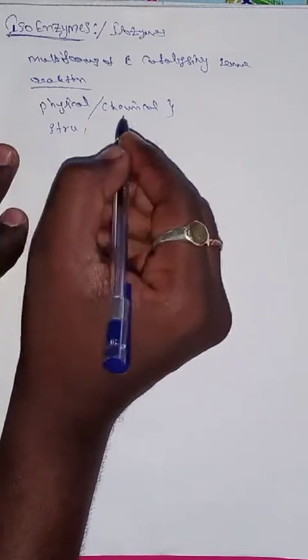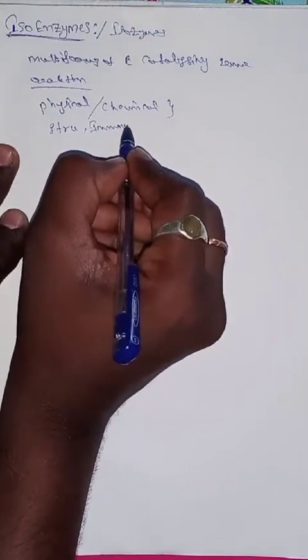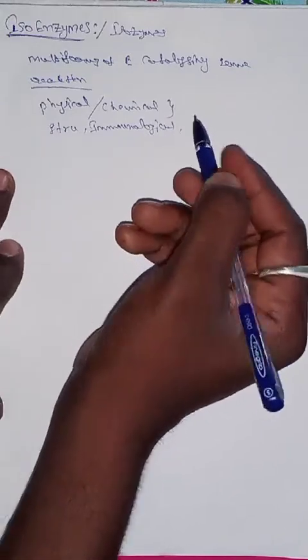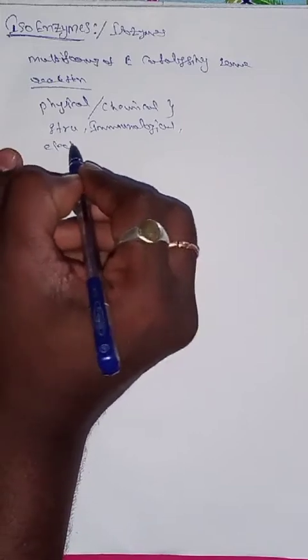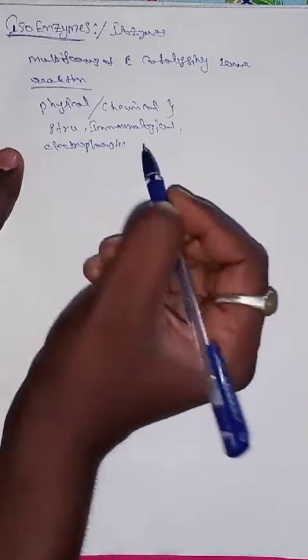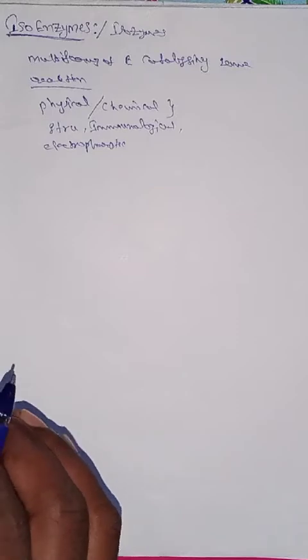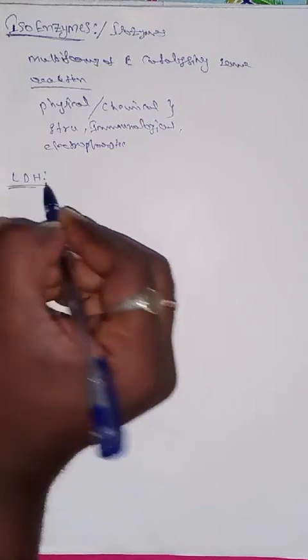The next one is immunological properties, and the next one is electrophoretic. The electrophoretic characters are different in each and every enzyme. So what are these enzymes? An example is LDH. Number one isoenzyme is LDH.